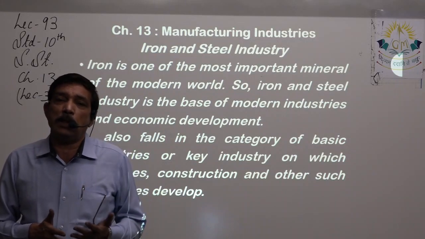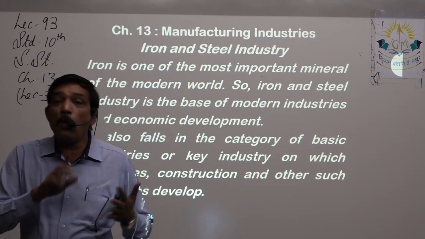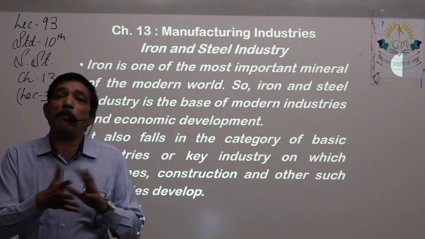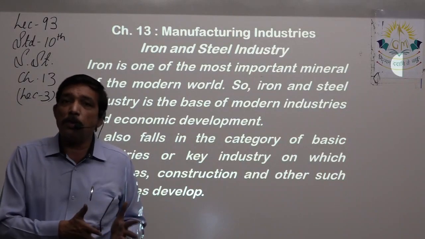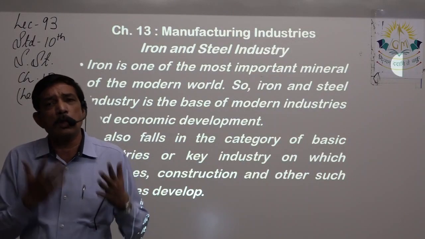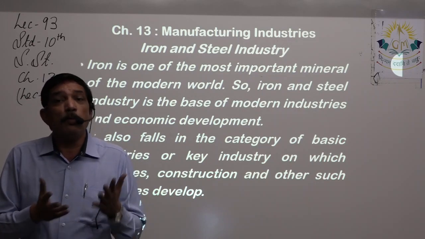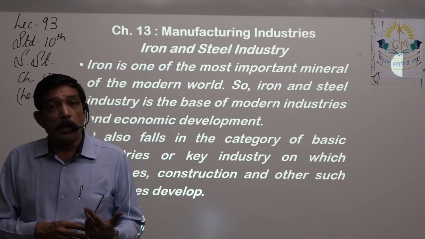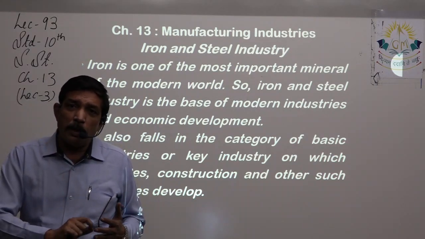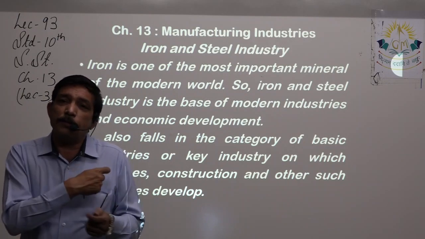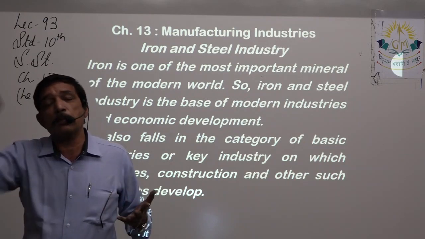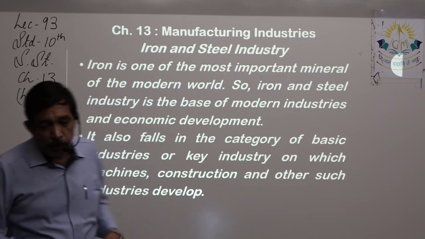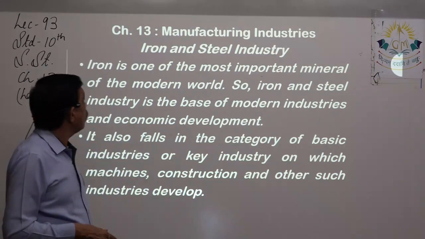And if we see in industry, whether you are making a machine or an aeroplane, to make an aeroplane you need machines to make parts of that aeroplane. Those machines are going to be made out of iron. We have lots and lots of use of iron. Yes, you make a ship. Earlier it was made of wood, but nowadays it's made of iron, right? So from a small pin, a paper pin or a safety pin, to gigantic machines, whatever you make, iron is the most important metal on this earth. So iron is one of the most important minerals of the modern world.